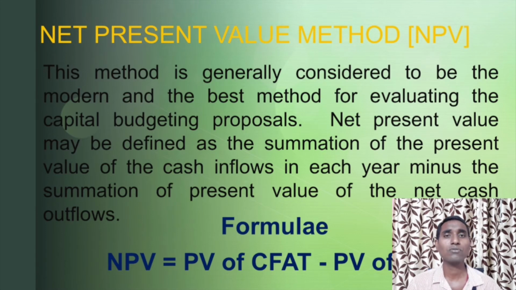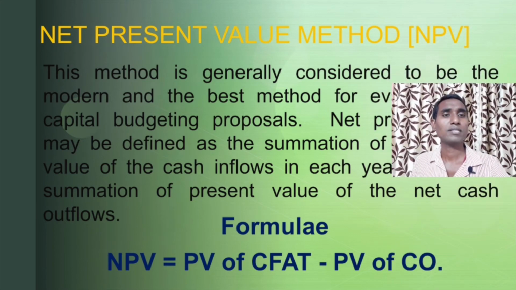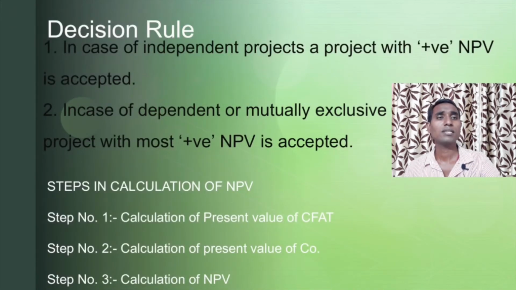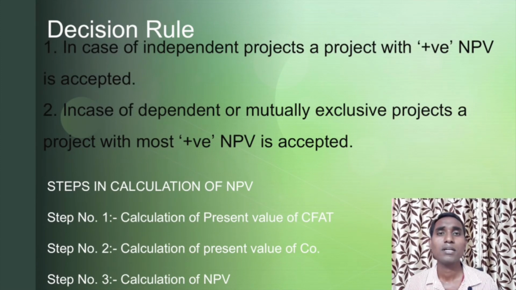So, let us look into the formula. The formula for computation of NPV is like this. As I said, net present value is equal to present value of CFAT minus present value of CO. It is a very simple formula, but the calculation of NPV involves a series of sequential steps. Before we look into the steps, let us study the decision rule.